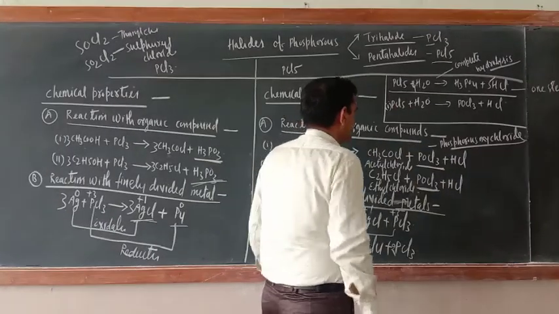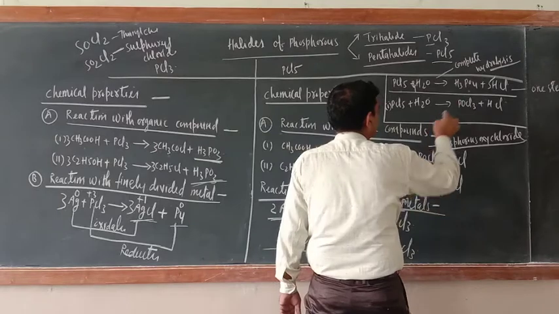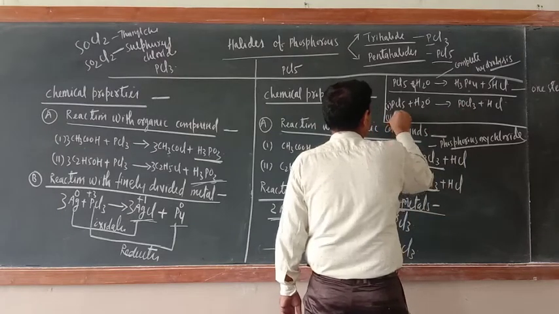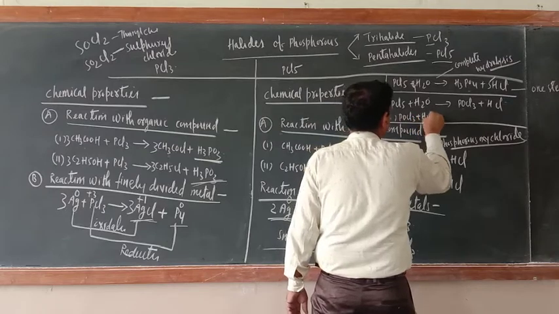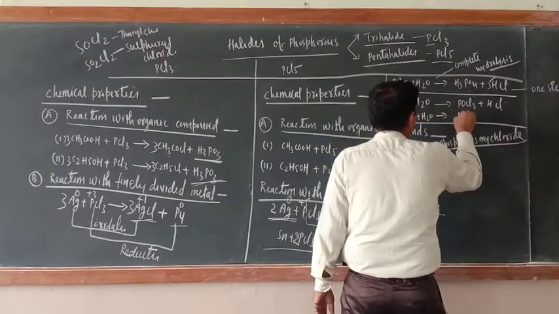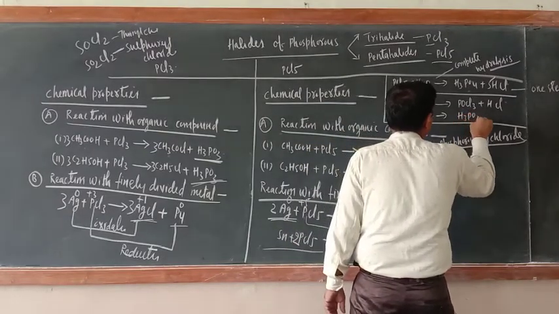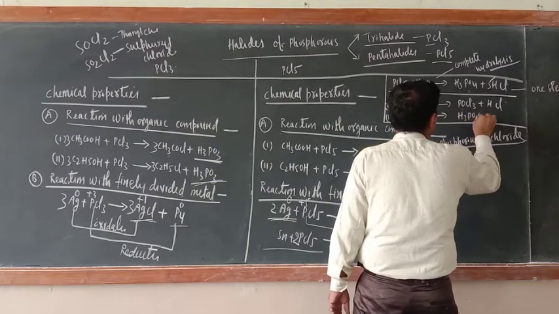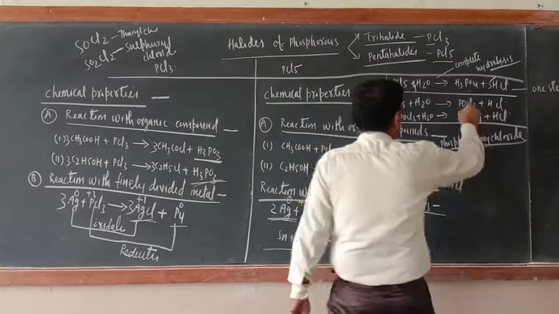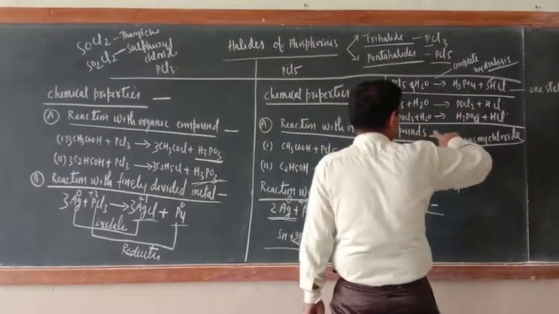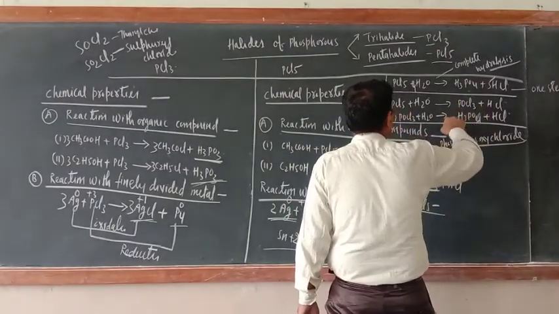Now in the second step, POCl3 again will react with H2O and it will form H3PO4 plus HCl. Now please balance both reactions.